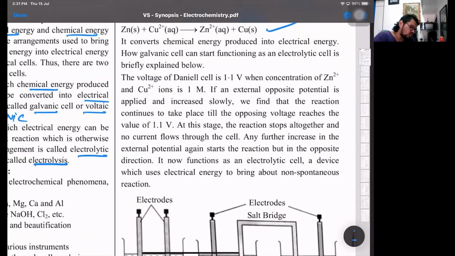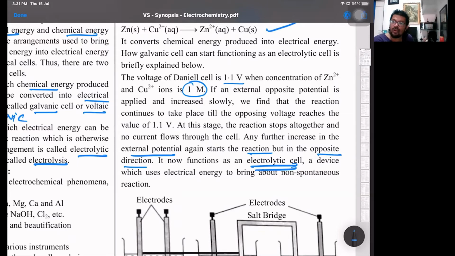Voltage of the Daniell cell is 1.1 volt, where the concentration of zinc and cupric ions are standard concentration, 1 molar. Now, if an external opposite potential is applied, then the reaction can continue to take place till the opposing voltage reaches 1.1 volt. This is exactly what I was talking about, the spontaneity and the non-spontaneity part. At this stage, the reaction stops, no current flows. Further increase in the external potential starts the reaction, but in the opposite direction. Now it functions as an electrolytic cell.